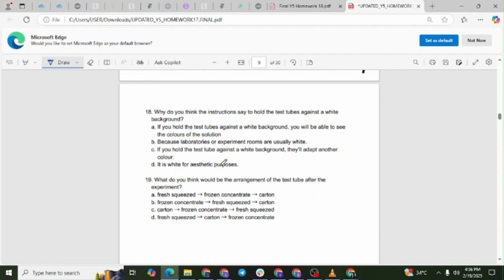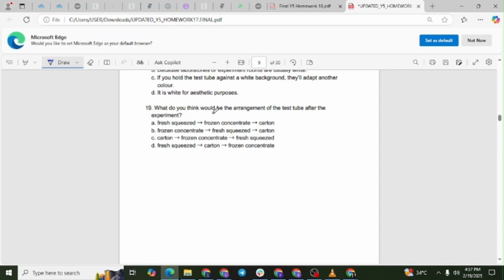The correct answer is letter A. Explanation. A white background provides a neutral contrast, making it easier to distinguish the different shades of the solutions and accurately interpret the results. Question number 19. What do you think would be the arrangement of the test tubes after the experiment?